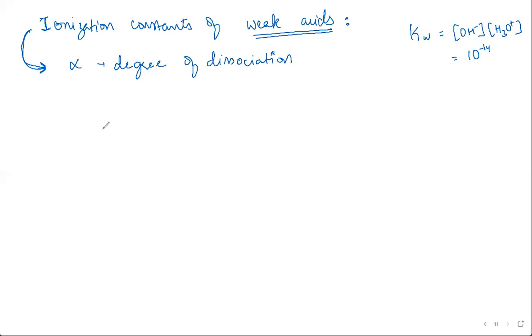Okay. So for a weak acid, the equilibrium is: you mix it in water, HX aqueous is in equilibrium. It dissociates into H3O plus ions aqueous plus X minus aqueous, the conjugate base.